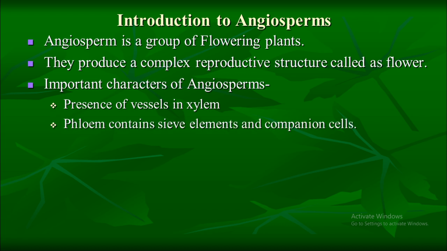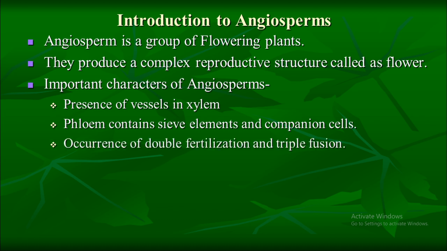One more important character is phloem contains sieve elements and companion cell. If you remember again the gymnosperm, it has sclerenchyma and phloem parenchyma. But along with sclerenchyma and phloem parenchyma, angiosperm also has sieve elements and companion cell. One more important character is occurrence of double fertilization and triple fusion. Due to double fertilization, there is formation of diploid zygote and triploid endosperm.